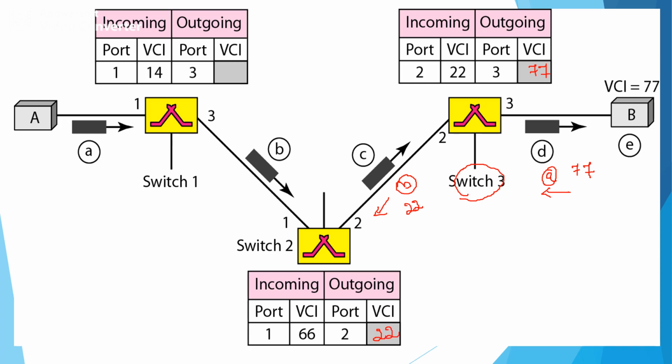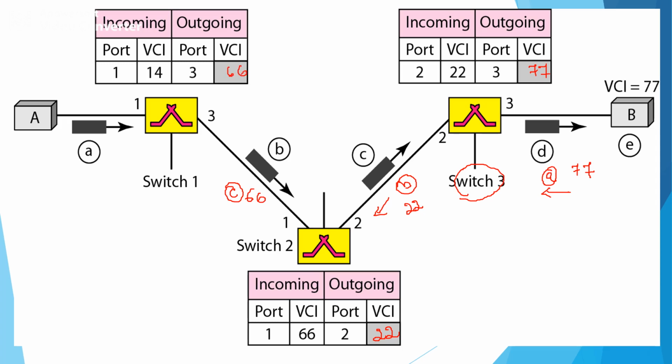After that, the same acknowledgement will be transferred from switch 2 to switch 1 with the VCI value as 66. So now the outgoing VCI value will be equal to 66.